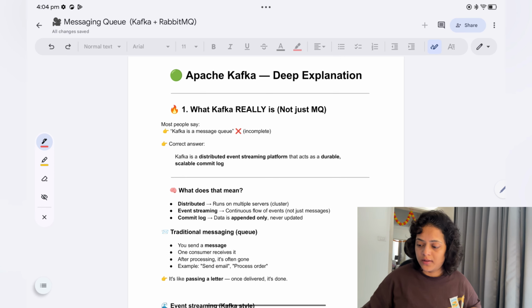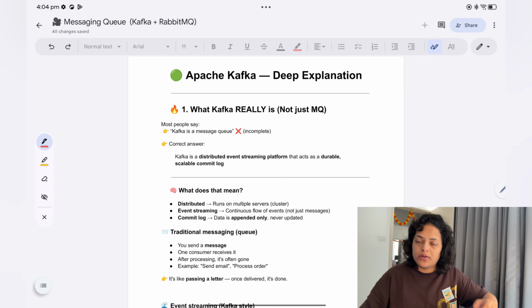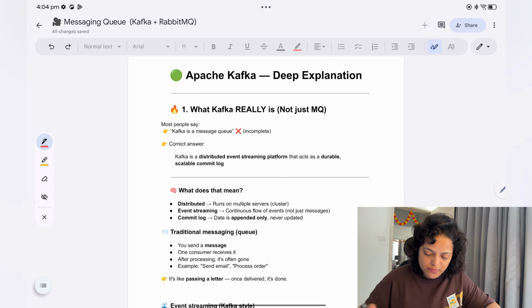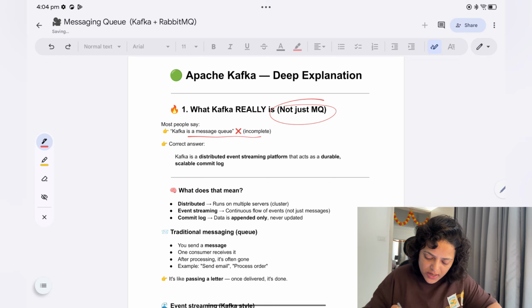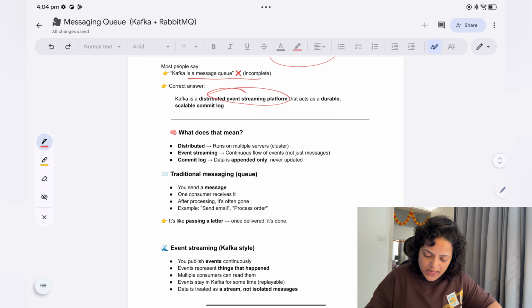Okay, so let's talk about Apache Kafka deep explanation. So what Kafka really is, it is not just MQ. Most people say Kafka is a messaging queue. No, that is incomplete. Kafka is a distributed event streaming platform that acts as a durable, scalable commit log, because we store data there. What does that mean?